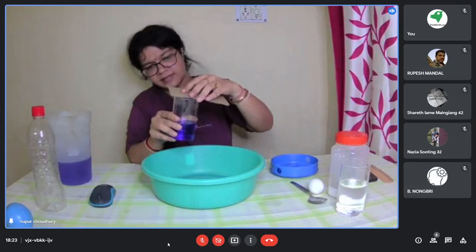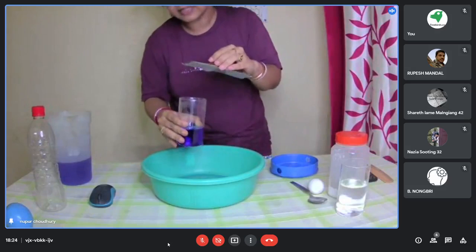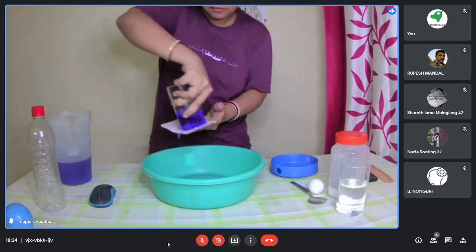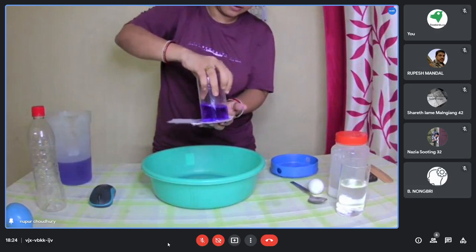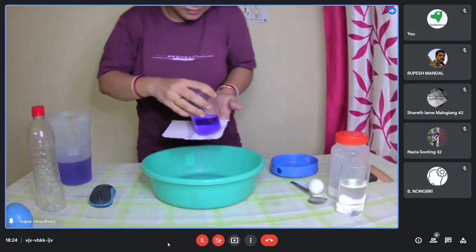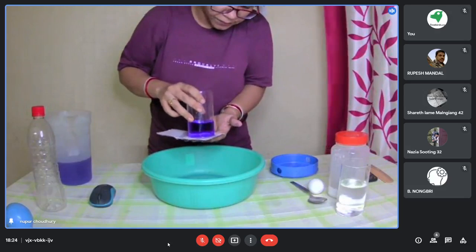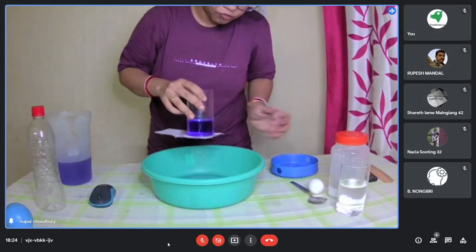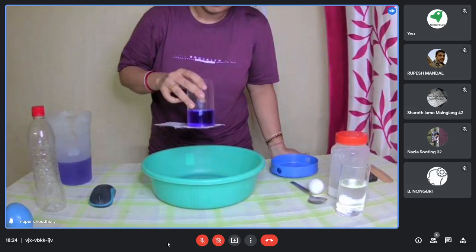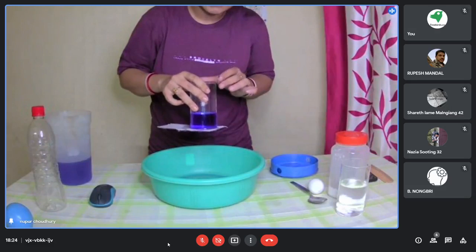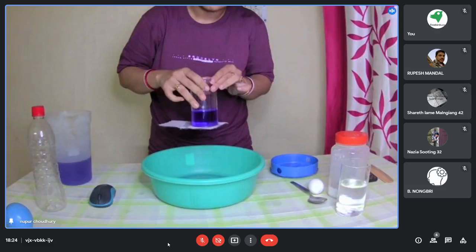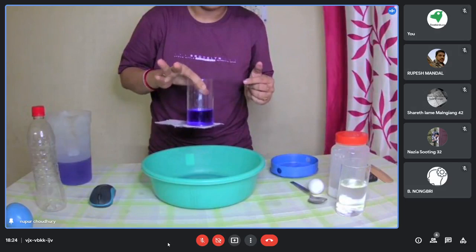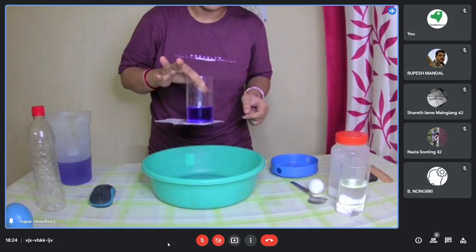Okay, so I'll just take this. For this I need to stand up a bit. I'll place it on top of this particular glass and flip it. I don't know whether it will get stuck in the first experiment, but I'll try. So slowly, I will try to remove my hand. What do you see? The water is intact inside this glass and the cardboard doesn't fall off, though I have inverted the glass of water, right?